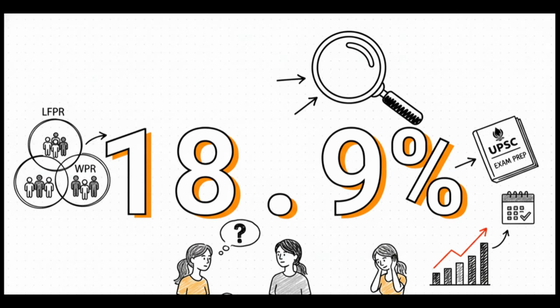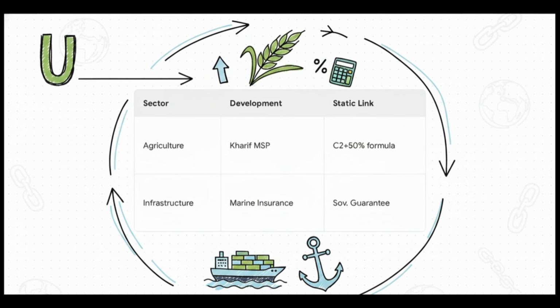The labor force participation rate, or LFPR, includes people who are actively seeking work. But the worker population ratio, or WPR, only counts those who actually have jobs. That gap between those two metrics, that is exactly where this 18.9% lives. Rounding out the economy section, let's connect the bigger picture to your static syllabus.